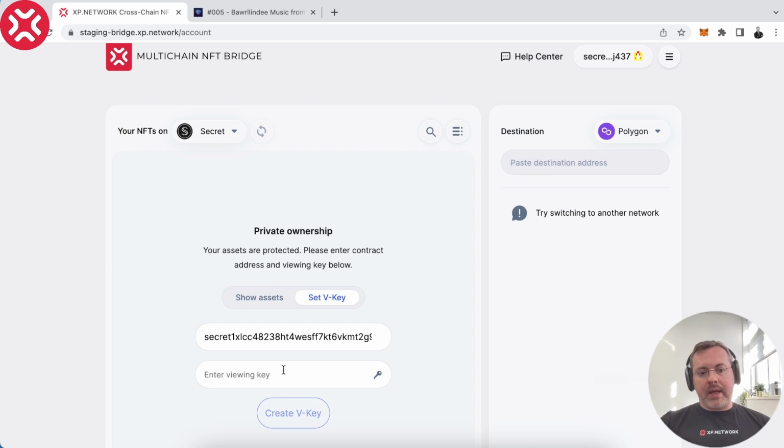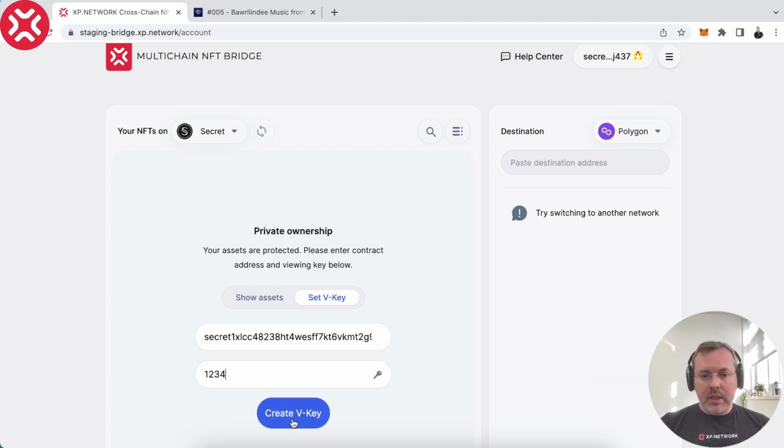Now I can provide any viewing key, like 1, 2, 3, 4. For example, you can provide anything you want. It can be much longer. This is just an example key. If you don't want other people to view your NFTs, use something more complicated than this. But as an example, it will do.